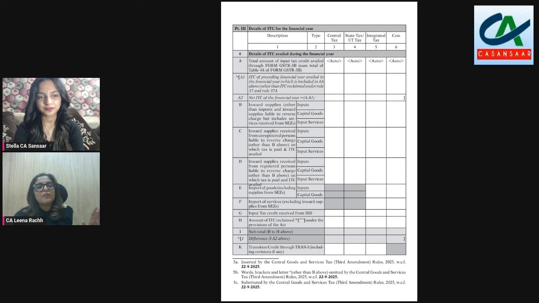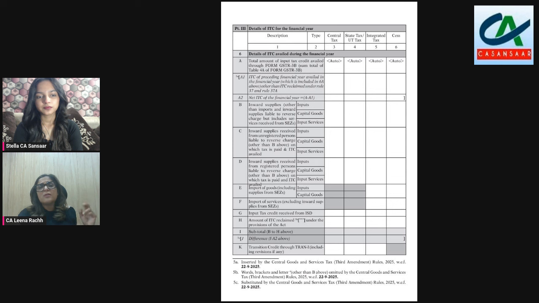There was no separate reporting needed for past year's ITC claimed in this year. Or rather, let me put it this way: your invoices which were in 23-24, raised by the vendor or reported by the vendor in April to October 24, the claim is in financial year 24-25. There was no proper reporting till last year about this. This was automatically included in column 6A.